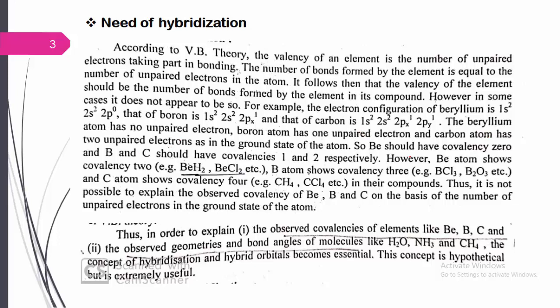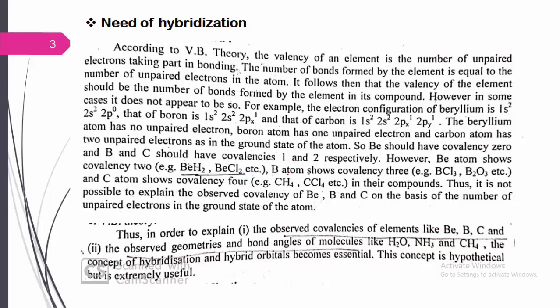But we have certain molecules like BeH2 and BeCl2, beryllium dihydride and beryllium dichloride, where beryllium has no unpaired electron. Still, the molecules BeH2 and BeCl2 are known.